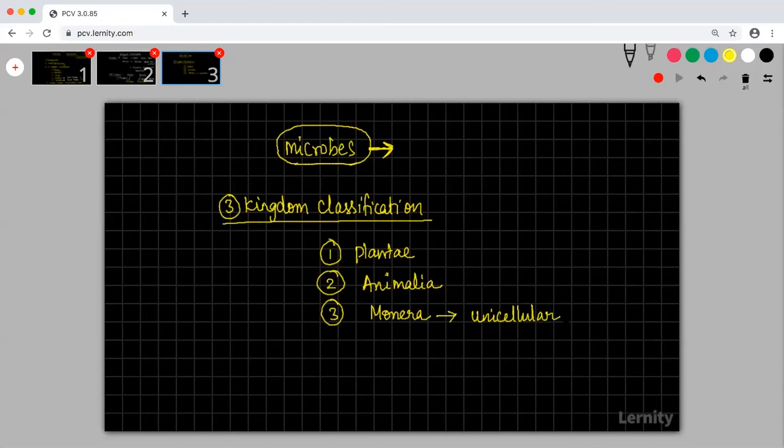But still, they felt that fungi did not fit into all these categories. Fungi is not photosynthetic, so you cannot put it into Plantae. It is not unicellular, so they were not able to put it inside Monera. And they were not looking like animals either; they were very distinct. So people thought about other ideas, and then they came up with the four kingdom classification.